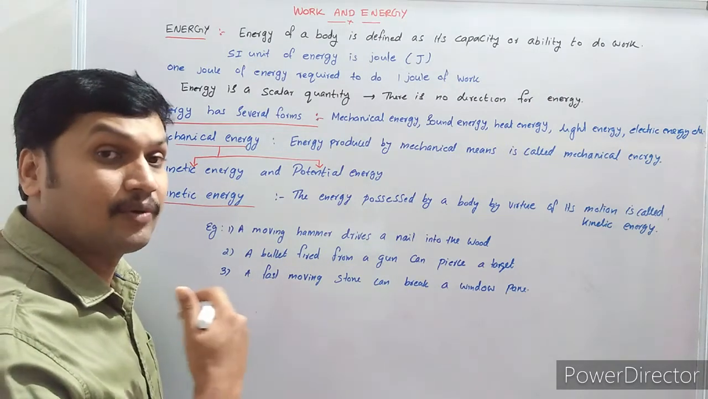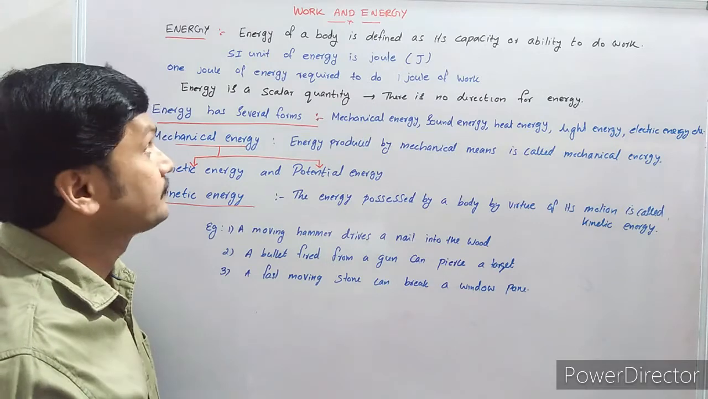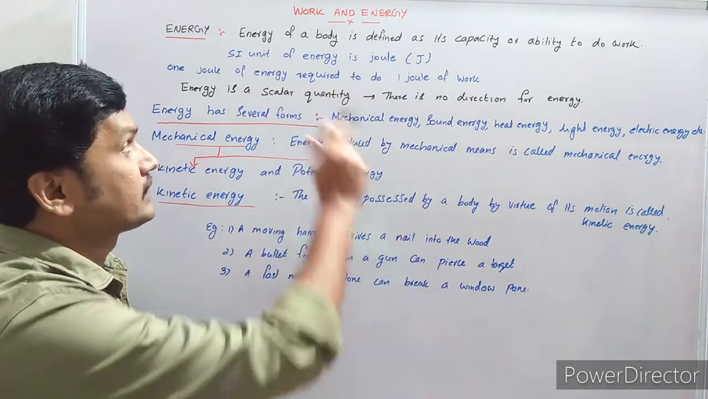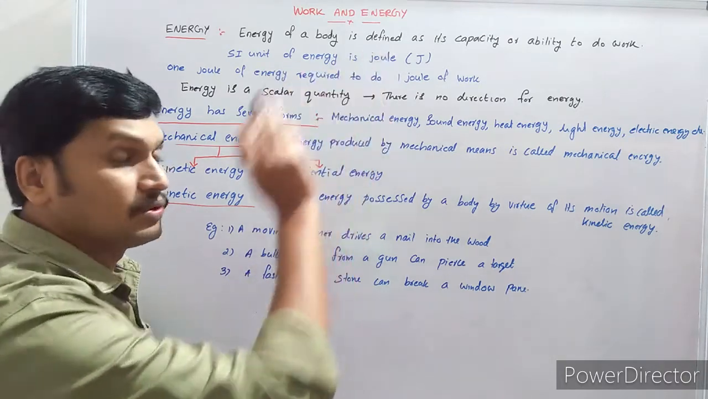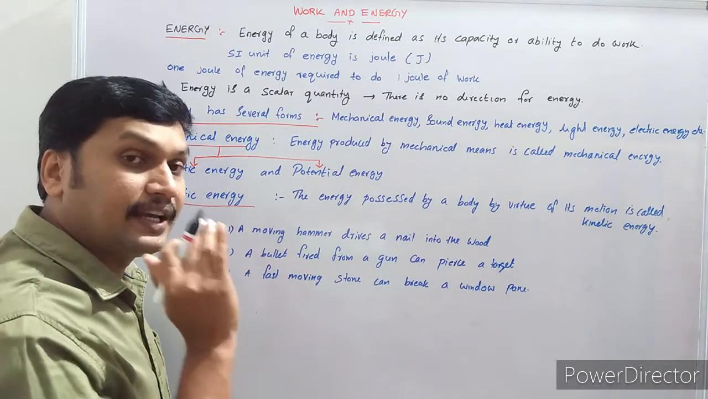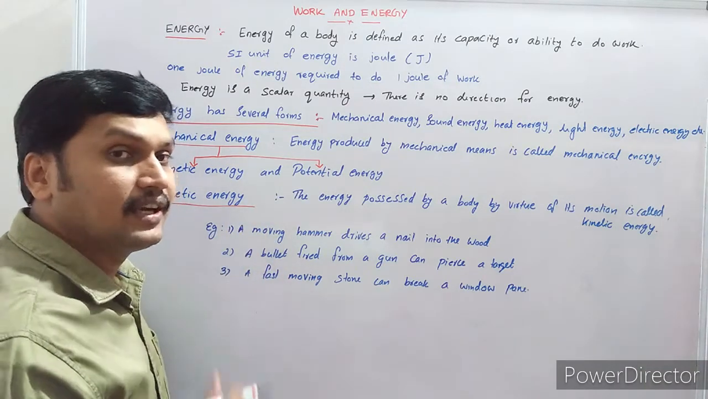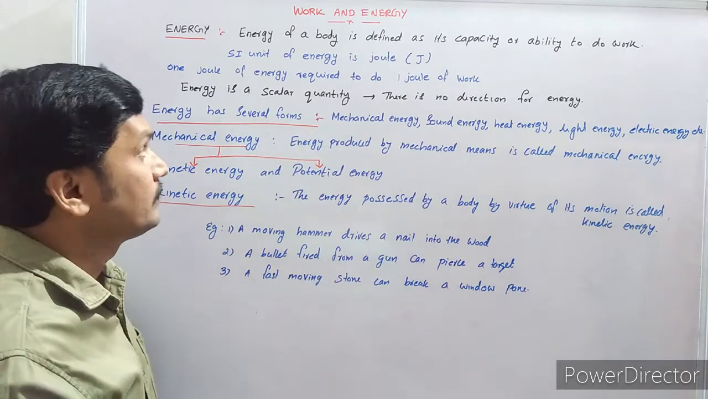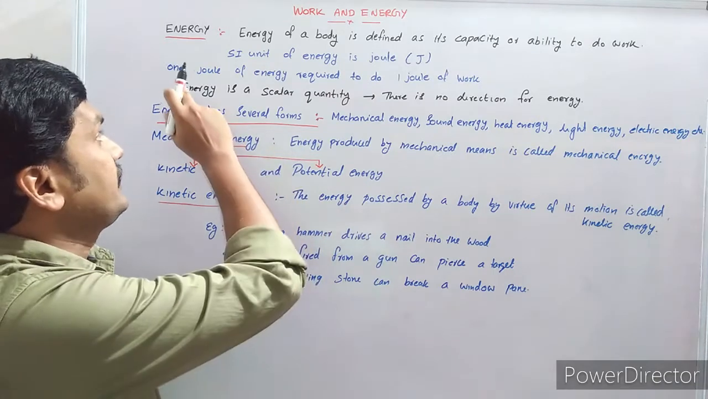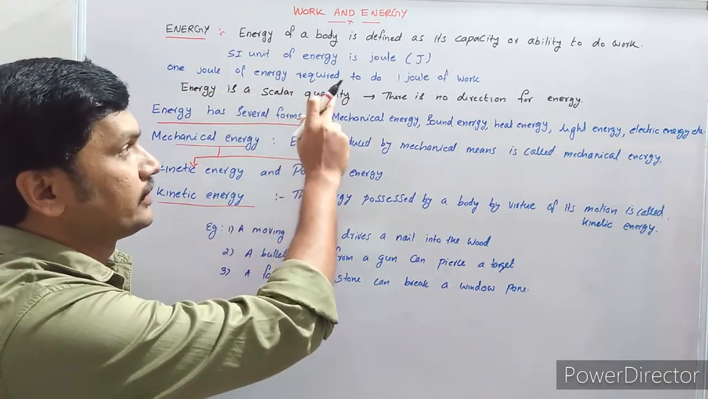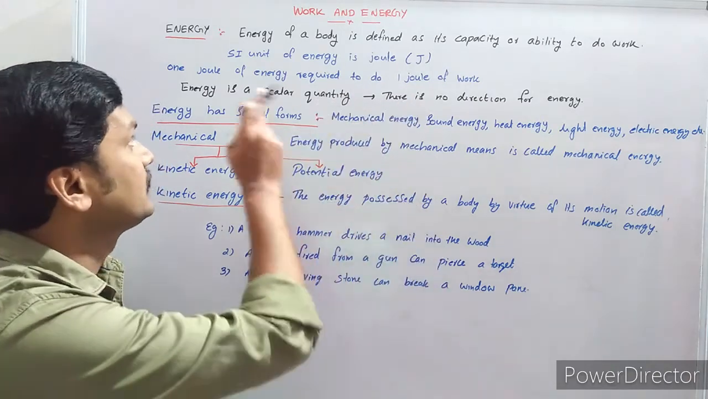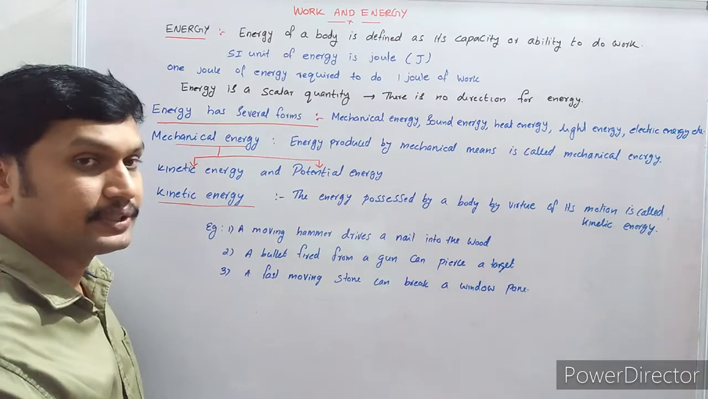If an object possesses more energy, it can do more work. And energy is measured in joule. The SI unit of energy is joule. We know that the SI unit of work is also joule. As energy is the ability to do work, we also measure energy in joule. The symbol for joule is capital J. For doing 1 joule of work, 1 joule of energy is required.